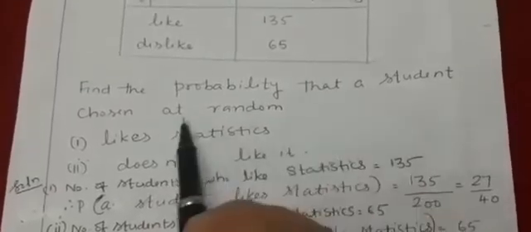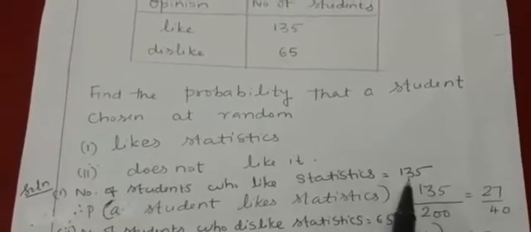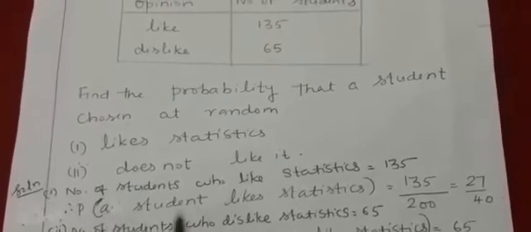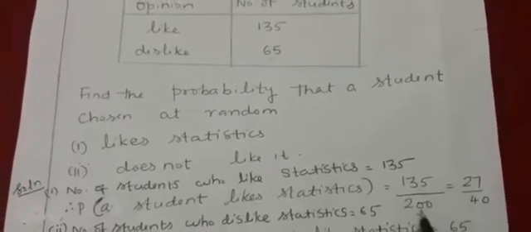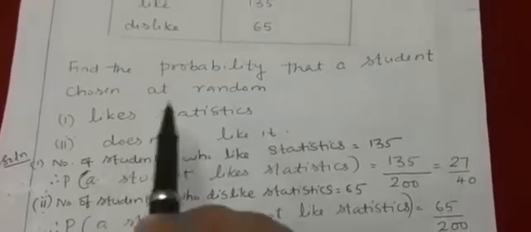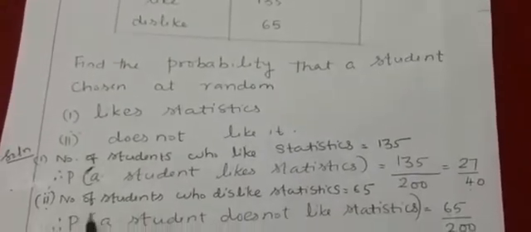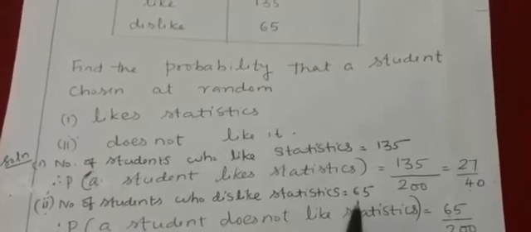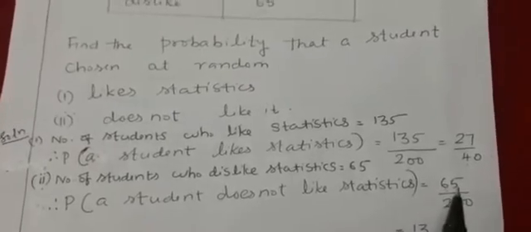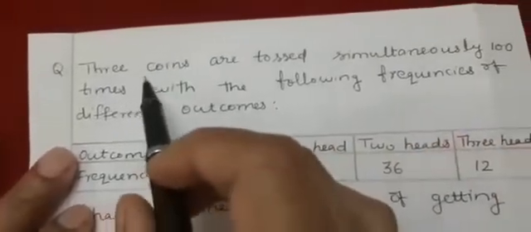Find the probability that a student chosen at random likes statistics. Number of students who like statistics is equal to 135 and total students is equal to 200. So probability that a student likes statistics is equal to 135 divided by 200, equal to 27 by 40. Now second part, find the probability that a student does not like it. So number of students who dislike statistics is equal to 65. Therefore, probability that a student does not like statistics is equal to 65 divided by 200, equal to 13 by 40. Let's discuss next question.